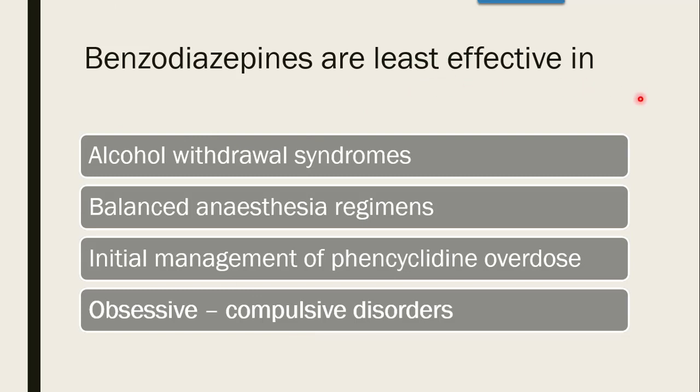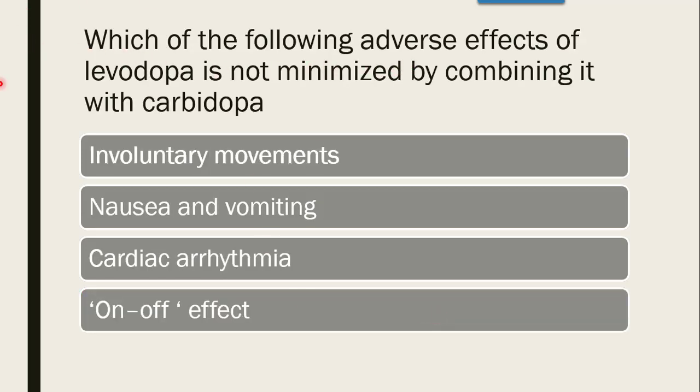Benzodiazepines are least effective in, whether alcohol withdrawal symptoms, balanced anesthesia regimen, initial management of phencyclidine overdose or obsessive compulsive disorder. The correct answer is, they are least effective in OCD, obsessive compulsive disorder. Which of the following adverse effects of levodopa is not minimized by combining with carbidopa? Whether it's on-off effect, cardiac arrhythmia, nausea, vomiting, or involuntary movements. The correct answer is involuntary movements, which are not minimized by carbidopa when it is combined with levodopa.